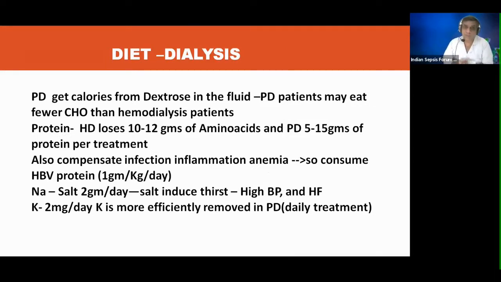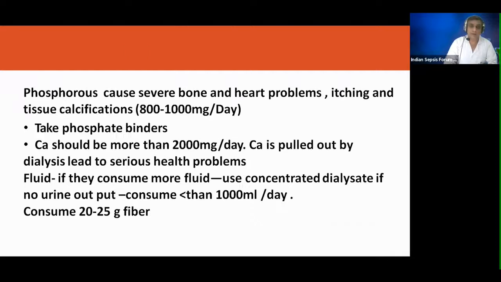Diet obviously will be taken care of by the dietitian, but you have to educate your patient not to decrease protein levels to less than 1 gram per kilogram per day, salt 2 gram per day, potassium 2 milligram per day, and you have to educate the patient depending on the state. Phosphorus causes severe bone and heart problems, itching and tissue calcifications. If phosphate levels are high, the patient has to be started on phosphate binders.